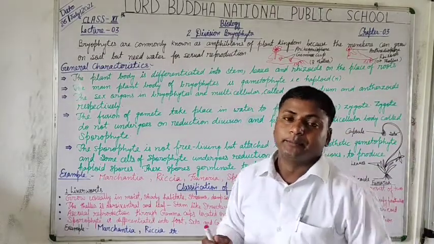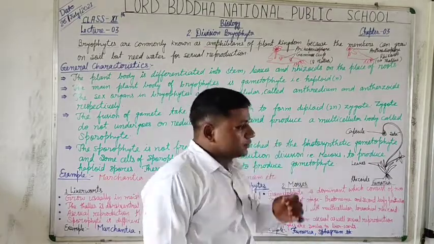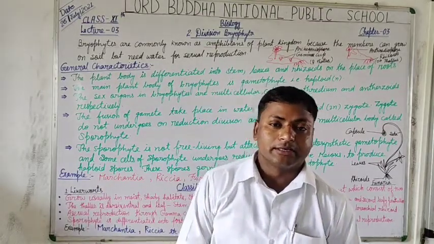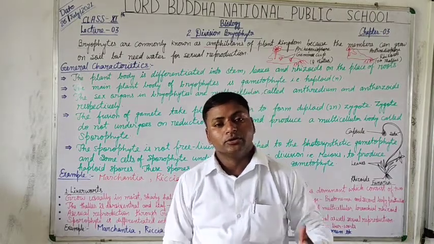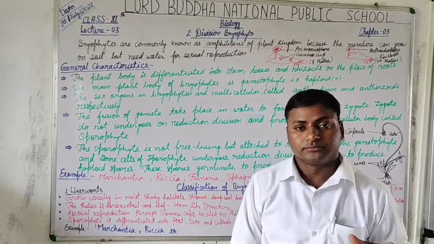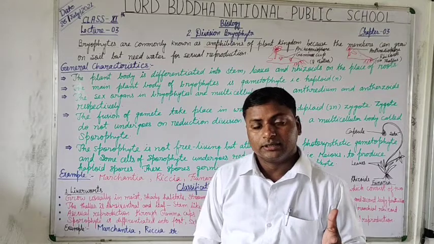Why are they called amphibians of the plant kingdom? As you very well know, amphibians are organisms which can live on both land as well as in water.